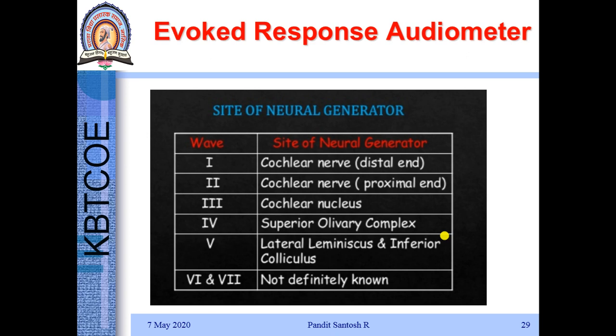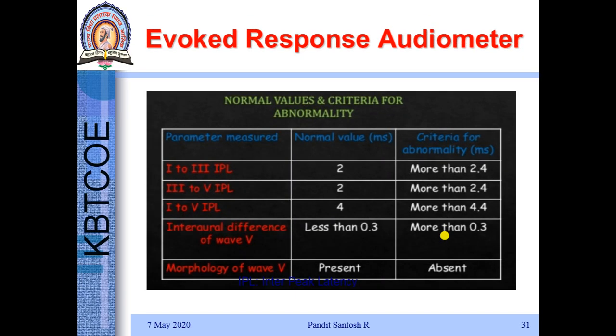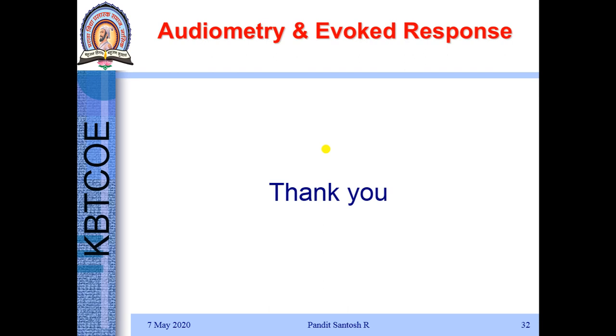So these are the waves: cochlear nerve, cochlear nucleus, latency. Now if you observe, from wave 1 to 3 it is 2 millisecond latency, and from 3 to 4 it is 2 milliseconds. If the latency from 1 to 3 is 2 milliseconds, it indicates a normal wave. If it is more than 2.4, it indicates an abnormality. So from the latency we get the normality or abnormality of that particular ear.